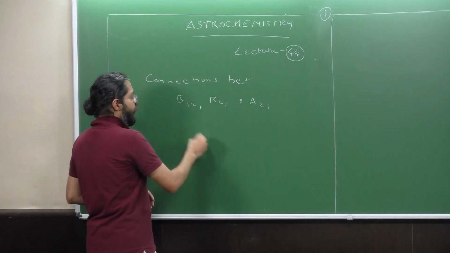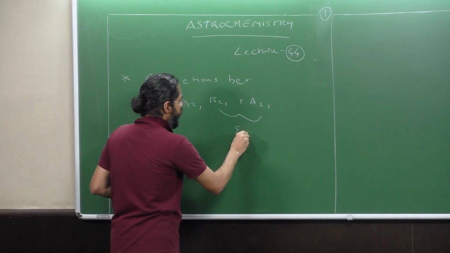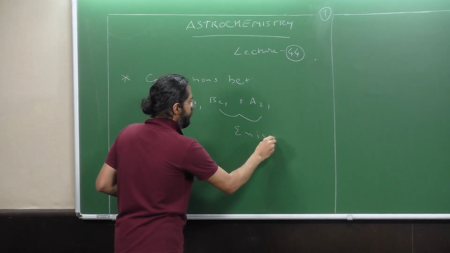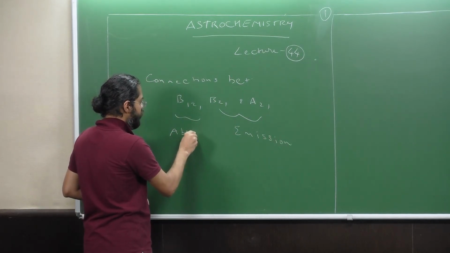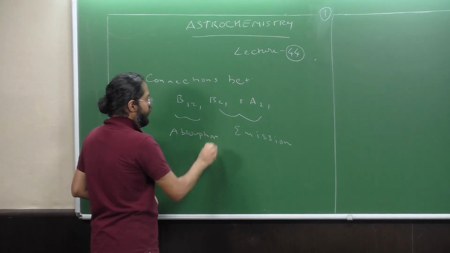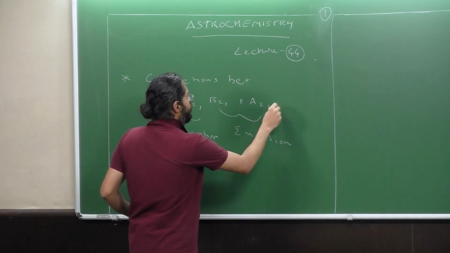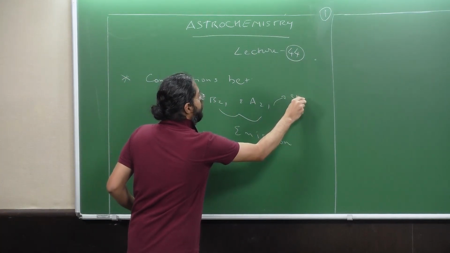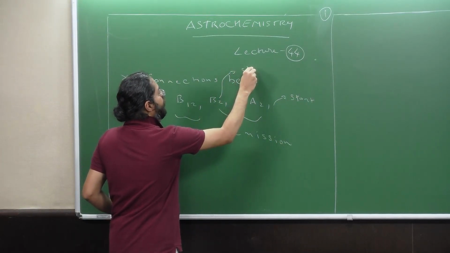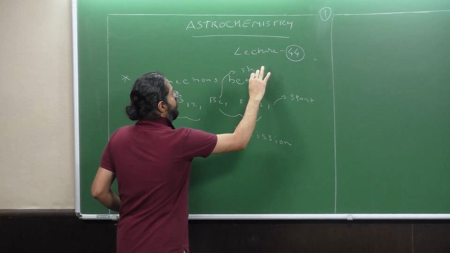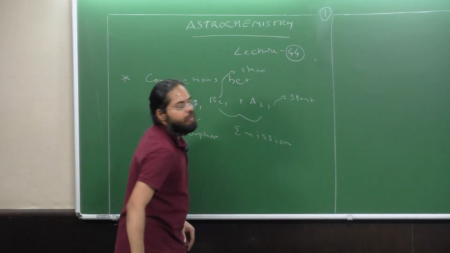These correspond to emission, and this corresponds to absorption, right? And this corresponds to spontaneous emission, and this term corresponds to stimulated emission, correct?